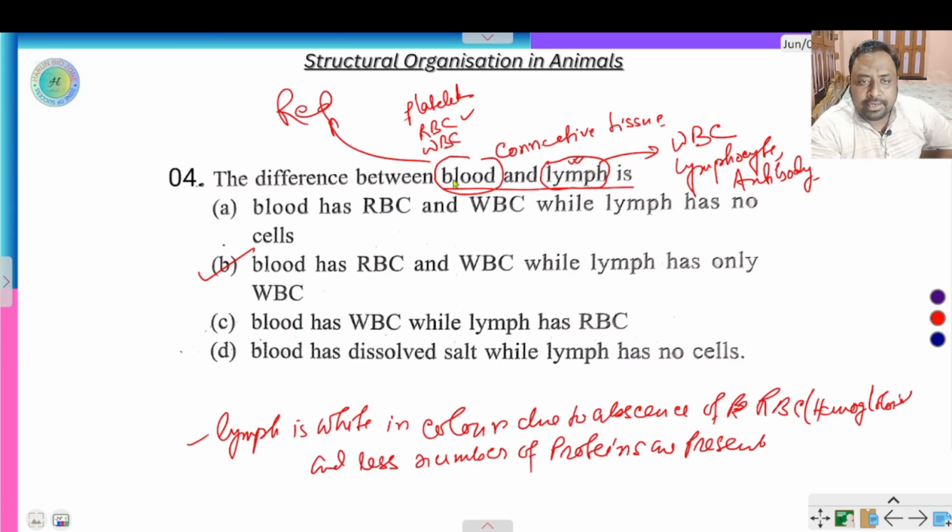Okay, and blood has different proteins like albumin, globulin, fibrinogen, etc. Next question.